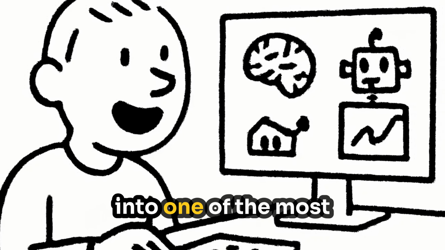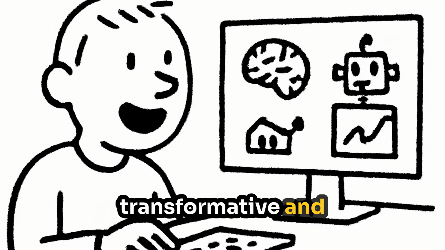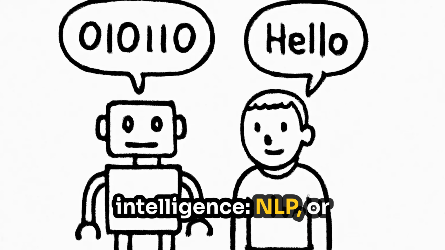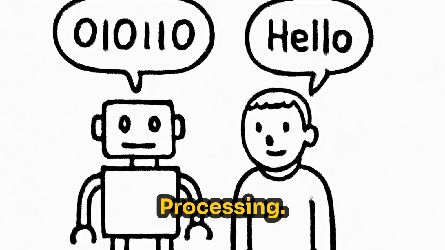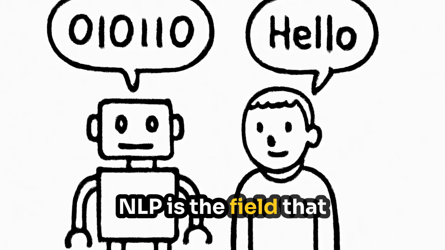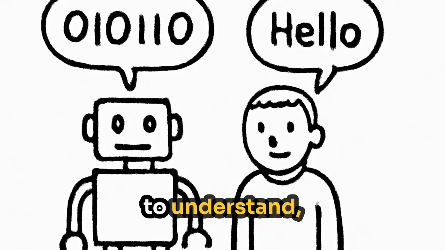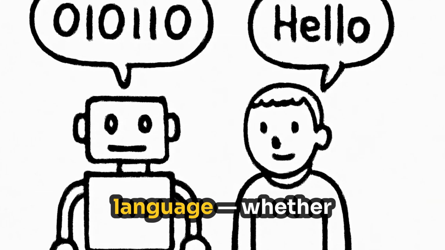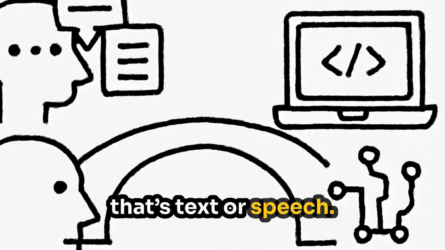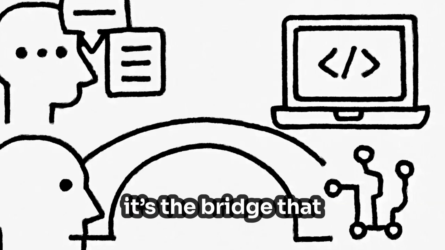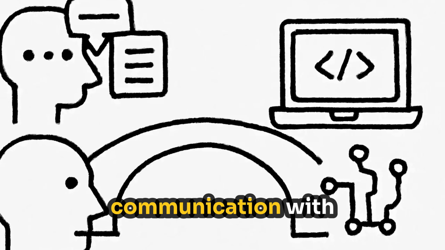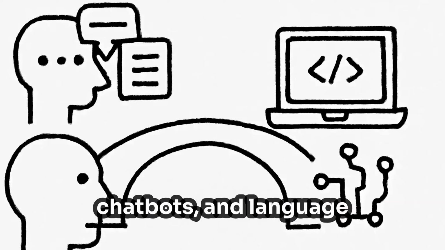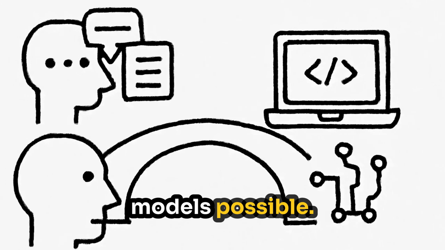Today, we delve into one of the most transformative and rapidly advancing domains of artificial intelligence, NLP, or natural language processing. NLP is the field that allows machines to understand, interpret, generate, and respond to human language, whether that's text or speech. In simple terms, it's the bridge that connects human communication with computers and makes all our smart assistants, chatbots, and language models possible.